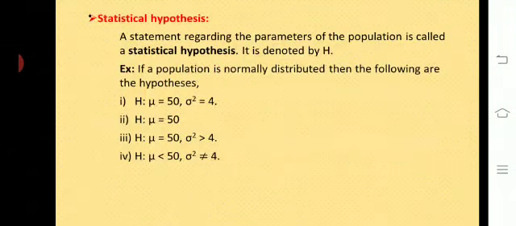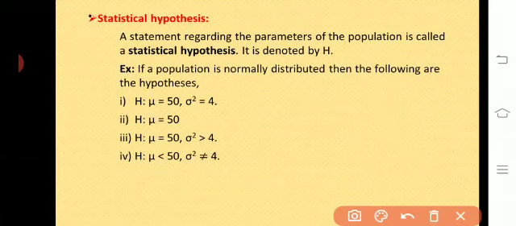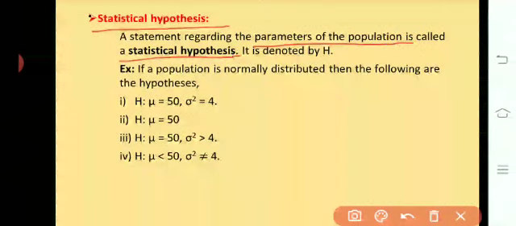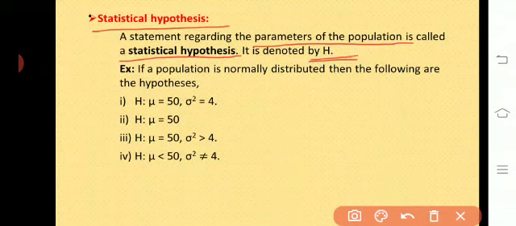The next concept is statistical hypothesis. A statement regarding the parameters of the population is called a statistical hypothesis, and it is denoted by capital H. Any statement regarding the population parameter is called a statistical hypothesis.